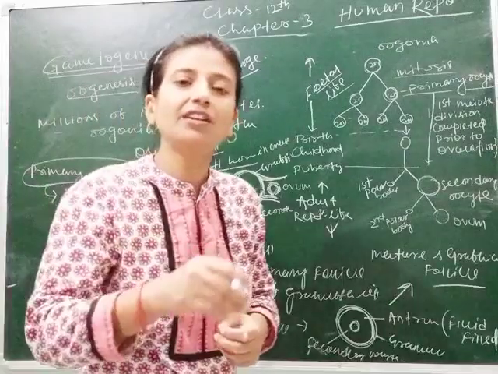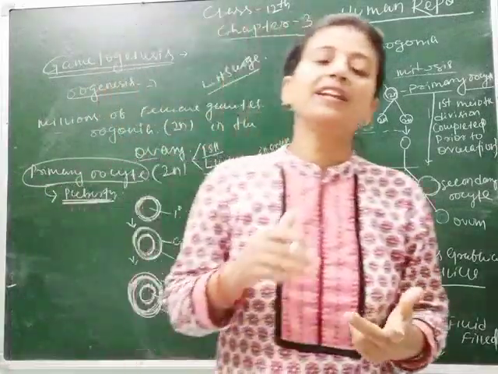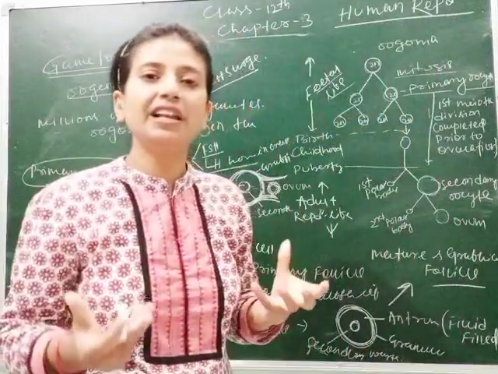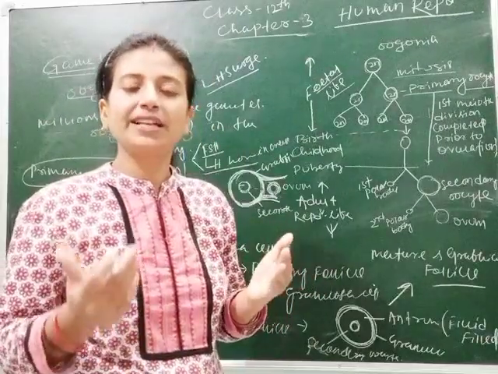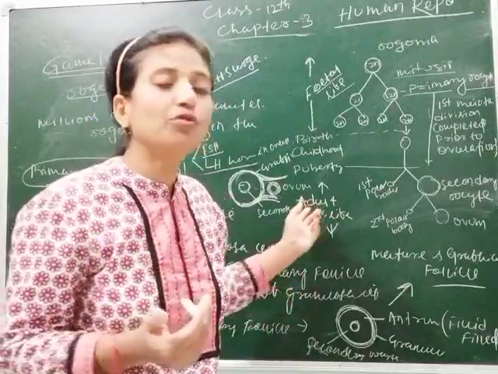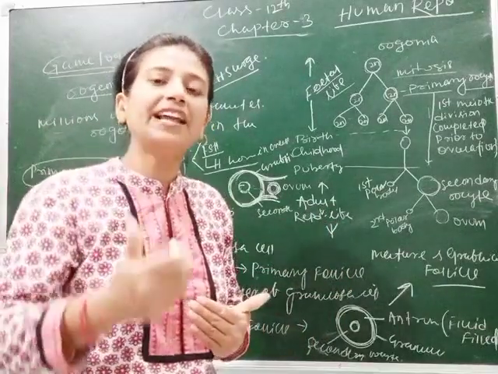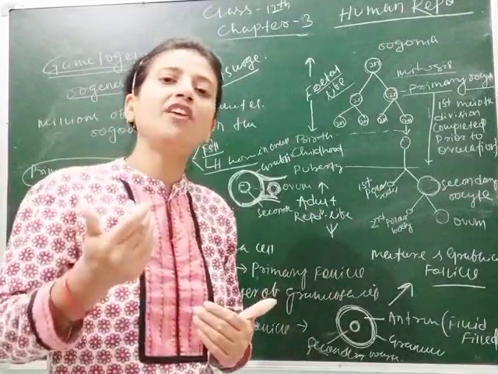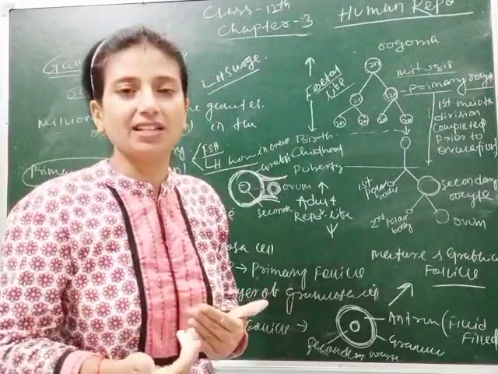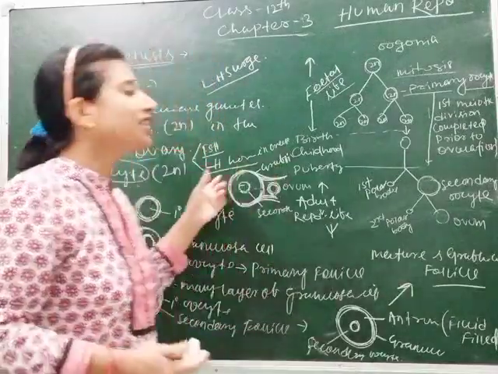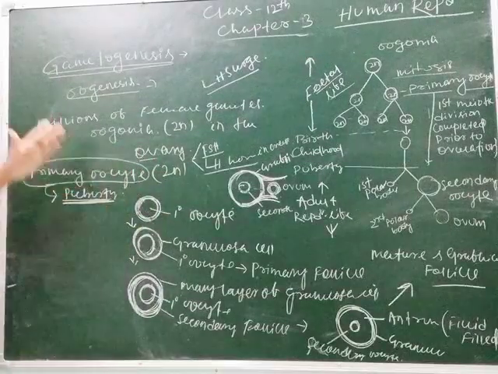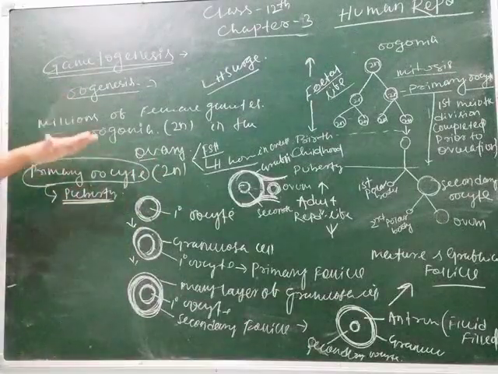If fertilization does not occur, then what will happen? Then the ovum is released from the body through the vagina in the form of blood and mucus, which is called menstrual cycle. And menstrual cycle is the sign of physical maturity of the body in the case of females. Clear, students? So this is how ovulation or oogenesis occurs in human females.